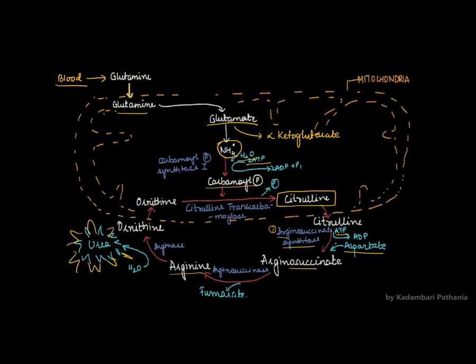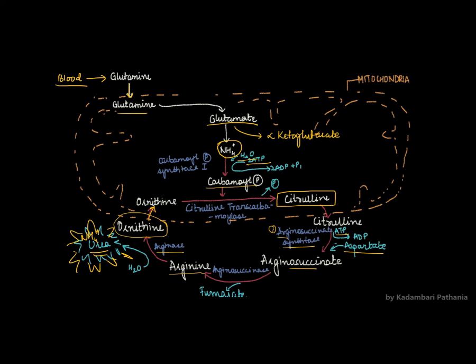Now this arginine will be broken down into ornithine and urea will be released. तो ये जो ये ammonium ion था, that will be present here in urea. ठीक है, so arginine is being broken down into urea and ornithine by the action of arginase. Now again, this ornithine can be utilized or recycled, so this ornithine is transported back into the mitochondria, where it will again combine with carbamoyl phosphate, which was derived or which was synthesized using ammonium ion, and then again citrulline will be transferred out.